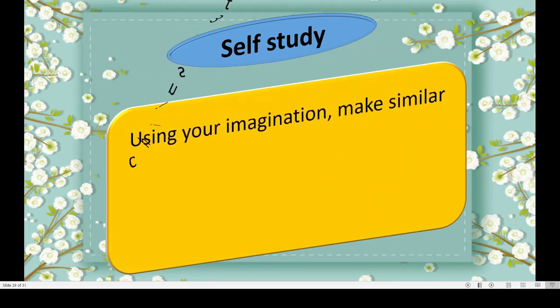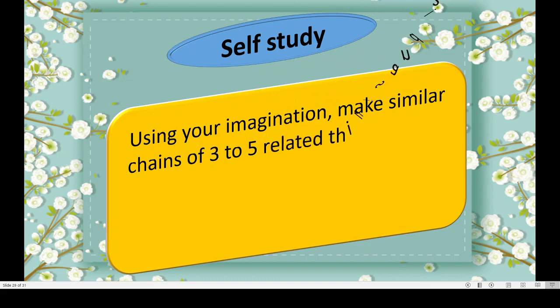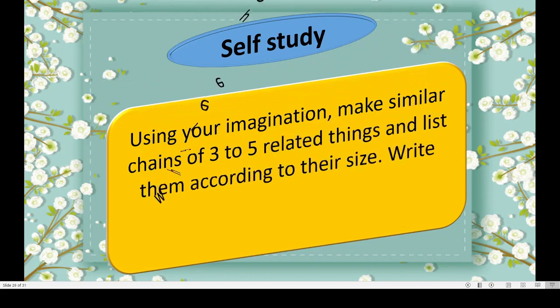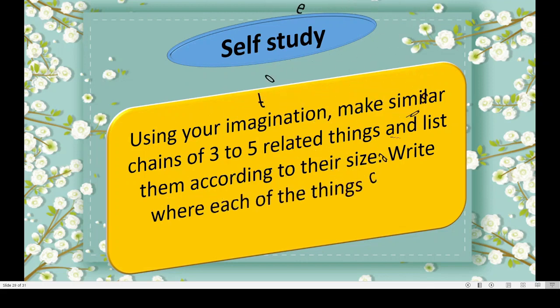Using your imagination, make similar chains of 3 to 5 related things and list them according to their size. Write where each of the things can be formed. We have done so many examples. We have come across so many examples and we made the chain proper.